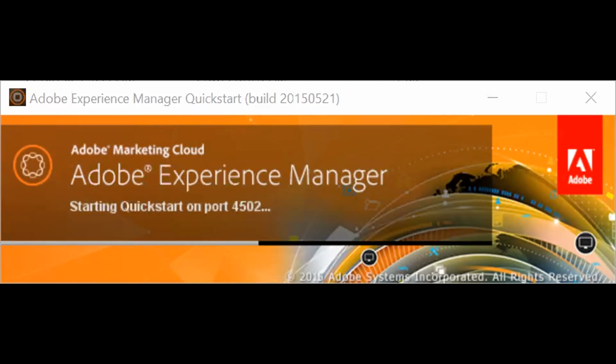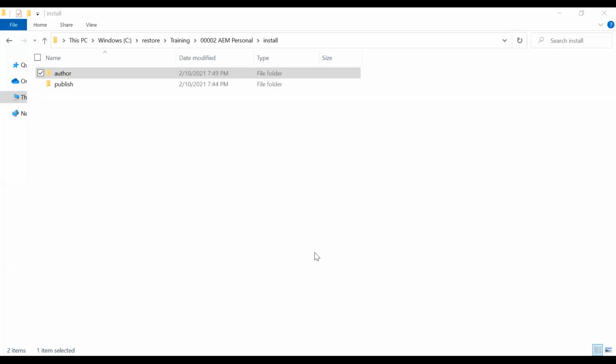The path to install, can you repeat the path to install? You create any folder of your liking. Maybe go to C drive, just create one folder called training, or a folder with your name, whatever name you like. Inside that folder, create two folders. So let me again go back to the folder view. And if you can see my screen, you would see two folders, author and publish.